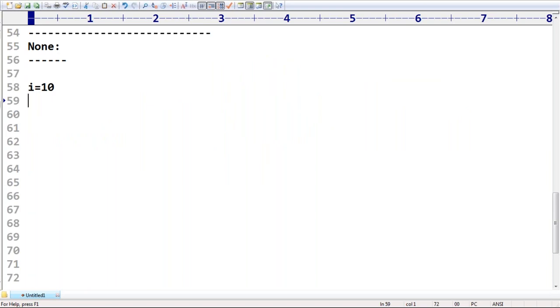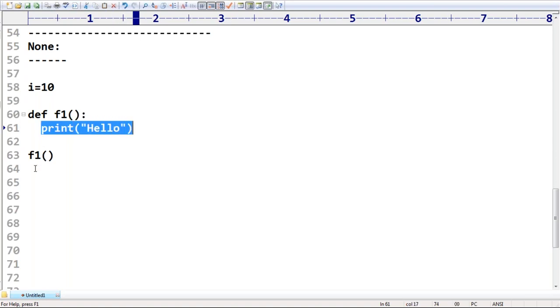Now where can we use this None? Very simple. Suppose I have one function. Using the def keyword, I write f1, and inside it a is equal to 10, just a variable declaration, nothing beyond that. Now I'm calling f1. Suppose instead I take print of hello and call f1. No problem, hello is going to be printed.